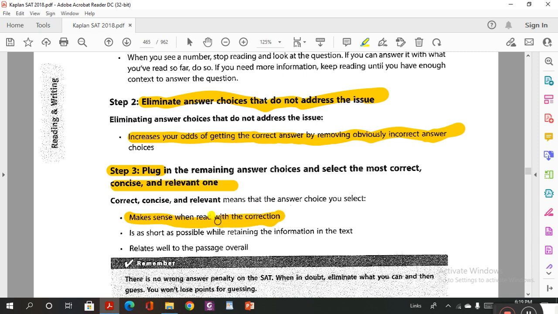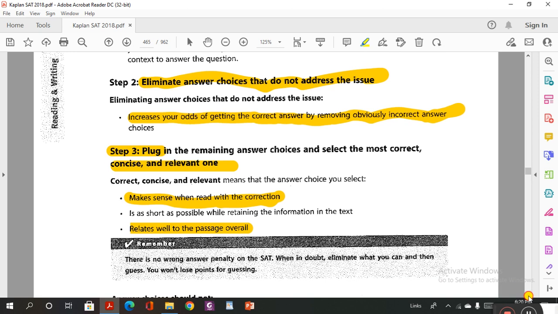It is as short as possible while retaining the information in the text, and relates well to the passage overall. Don't forget the overall, guys. So you have to relate the overall passage with specific questions by choosing the specific answers as well.